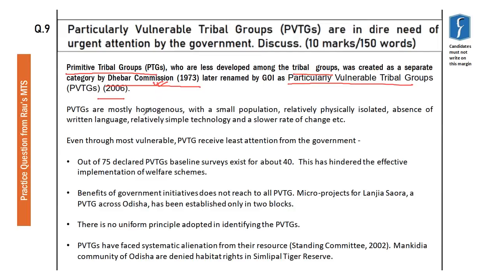Particularly vulnerable tribal groups are homogeneous with small population, relatively physically isolated, absence of written language, relatively simple technology. They are using primitive agricultural technologies and they have a slower rate of change in their population that makes them vulnerable to extinction. These are the common characteristics based on which a tribe can be notified as a particularly vulnerable tribal group. So this makes our introduction, the description and the basic characteristics.